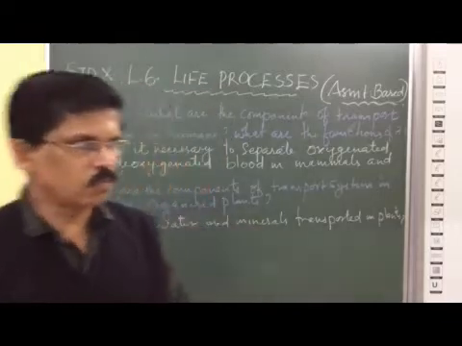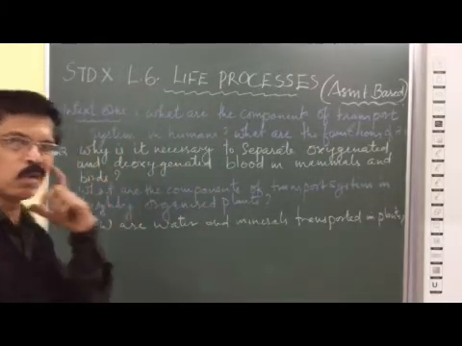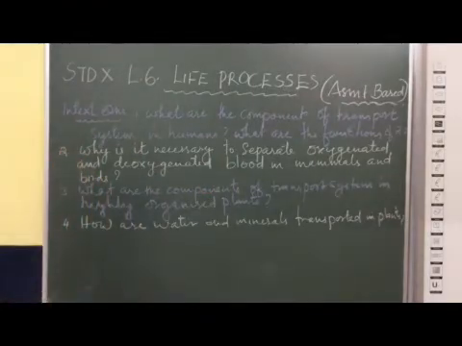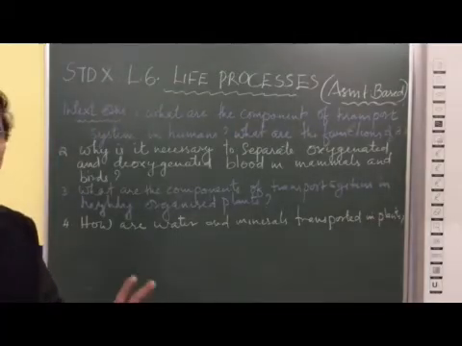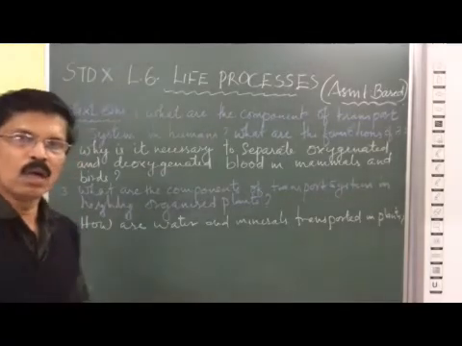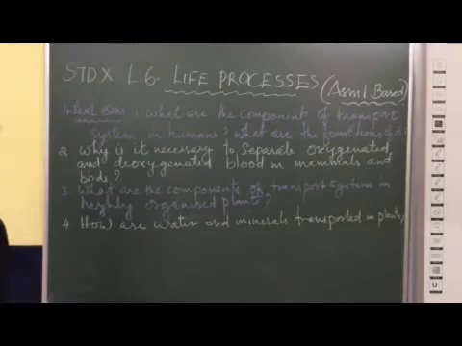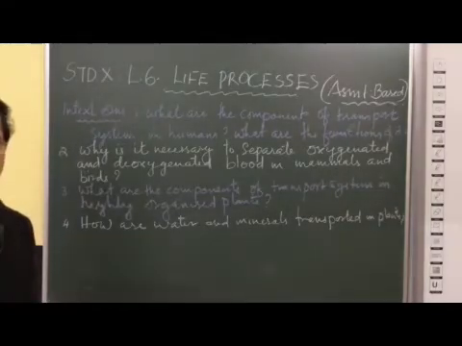Everybody knows that we have already discussed it, and the transport system in human beings includes the heart, blood and blood vessels. Heart, blood and blood vessels are the three main components of the transporting system in humans. What is the function of the heart? Everybody knows. Heart pumps the blood, and it performs double circulation, systemic and pulmonary circulation.